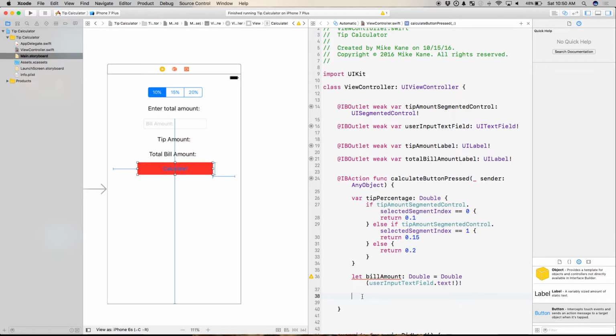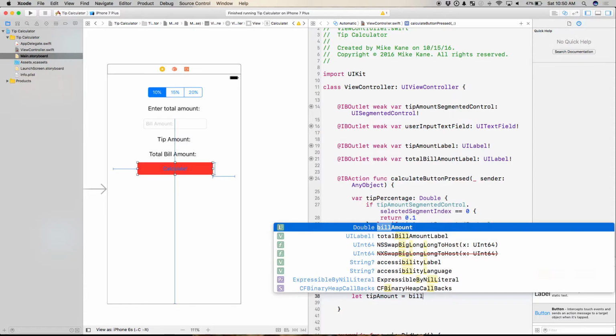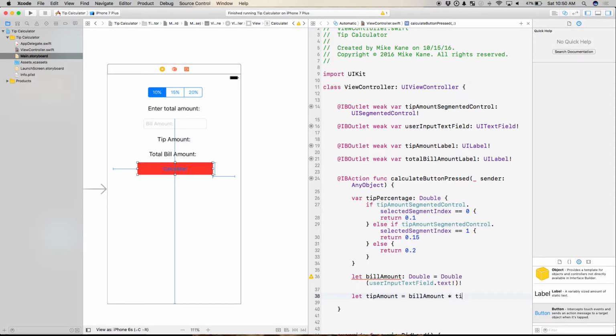Because that's the worst part of giving a tip, having to do that math. So then I'm going to add those two together. I need to display them both. So let's do that. I'm going to say let tip amount equal bill amount times tip percentage. That's easy enough. That's one calculation. And then I need to add that and get the total bill amount. So I'm going to create another constant. Let total bill amount equal.